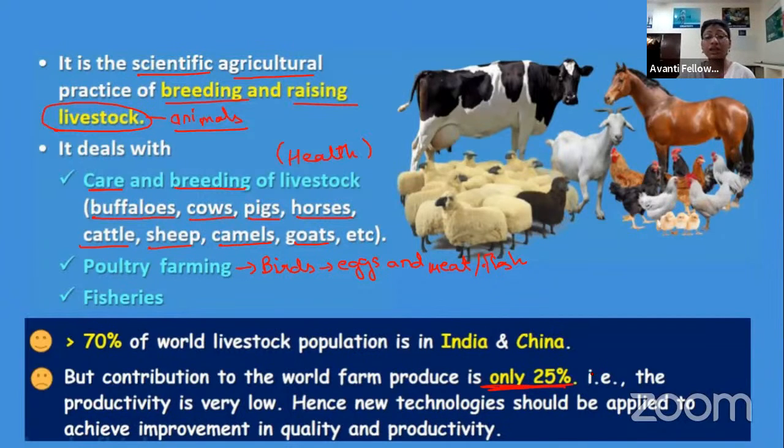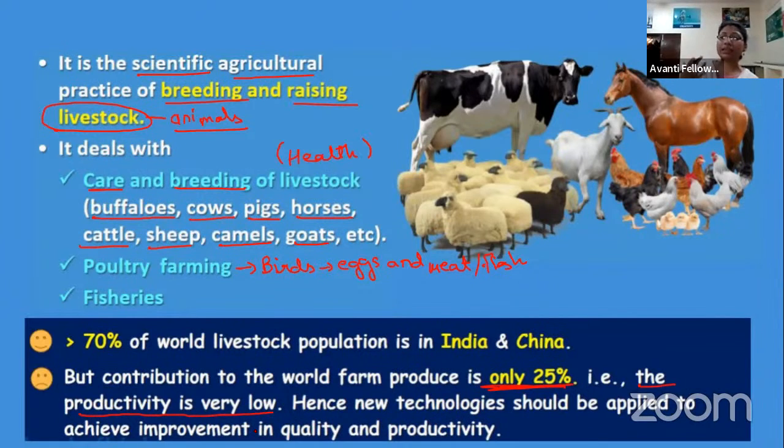Okay, this is a very sarcastic, ironic situation that we are holding more than 70% of the livestock, but that livestock is only fulfilling 25% of our need. Because the productivity is very low. The food production is very low.